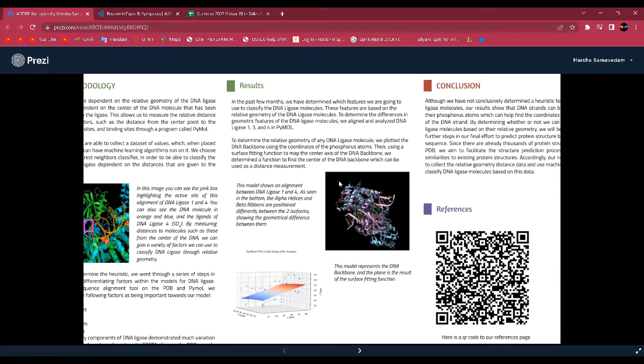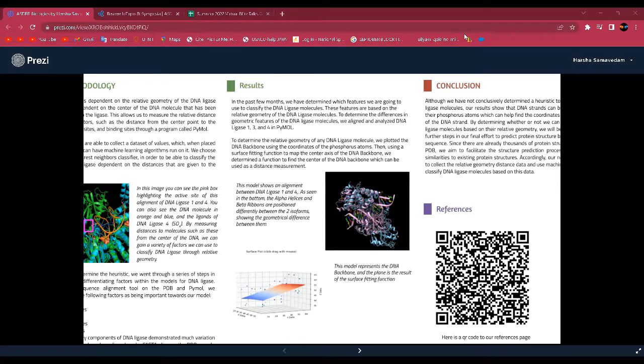So now for our results. In the past few months, we've determined which features we're going to use to classify the DNA ligase molecules. These features are based on the relative geometry of the DNA ligase molecules. To determine the differences in the geometric features of the molecules, we aligned and analyzed DNA ligase 1, 3, and 4 in PyMol, as you can see in this figure.